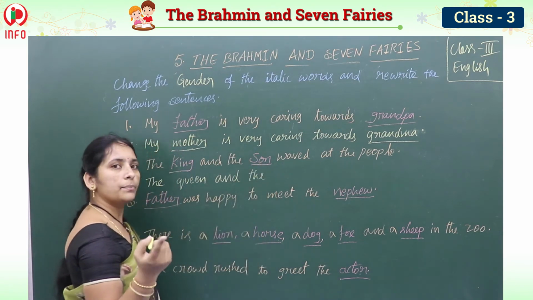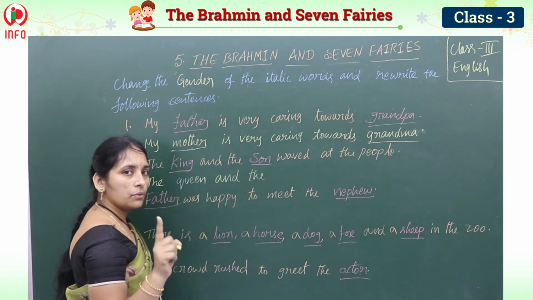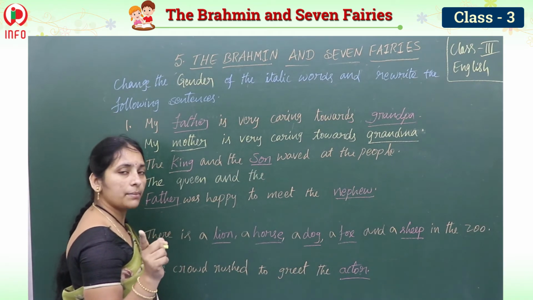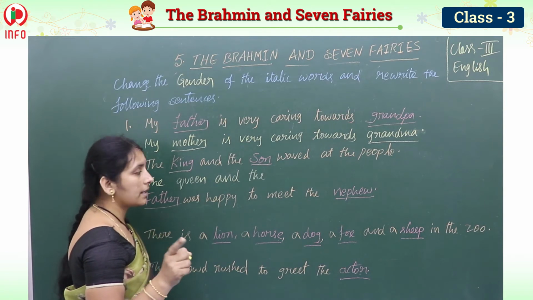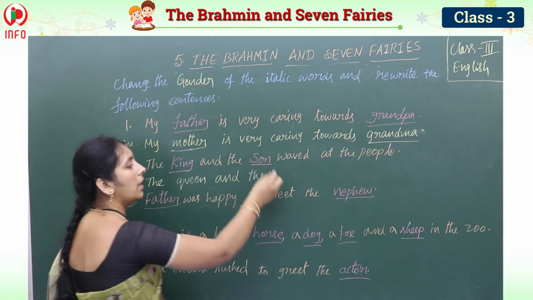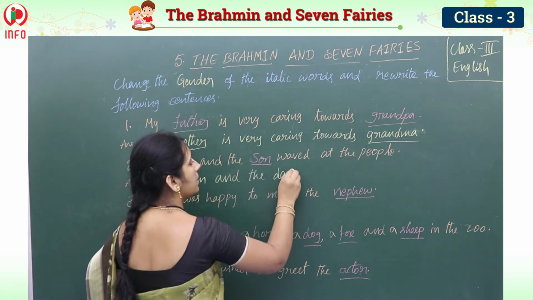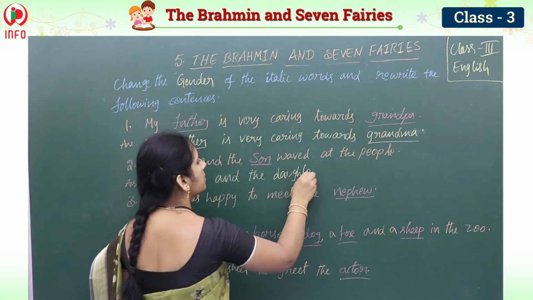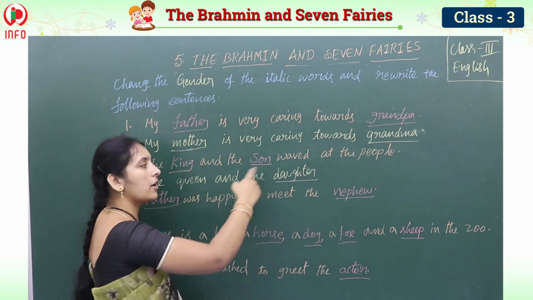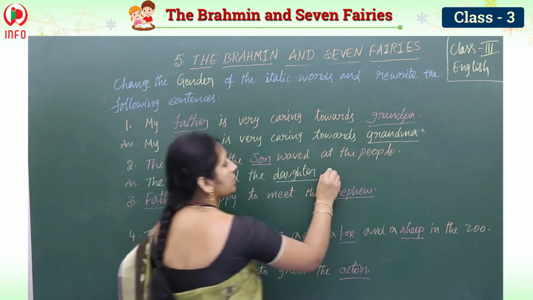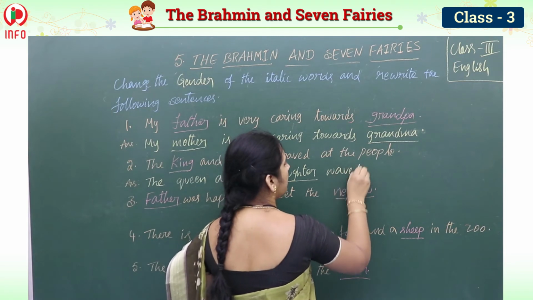You have brother or sister. If you are a girl, you have a brother. If you are a boy, you have a sister, right? So son, daughter to your parents, right? Like this, son, daughter is the feminine gender. Son is masculine gender and daughter is feminine gender. So then waved at the people.